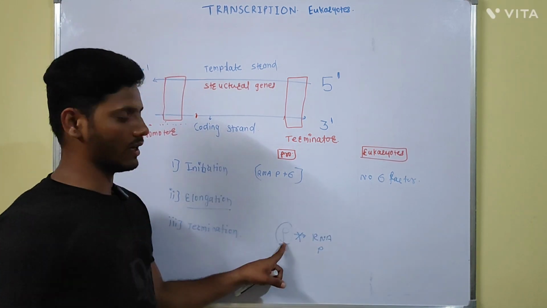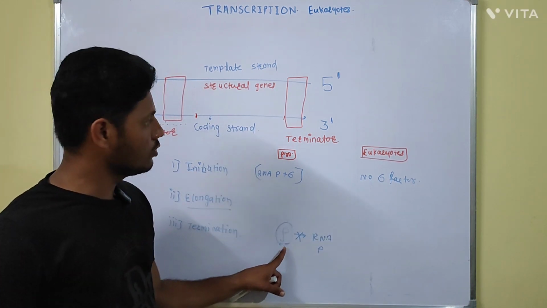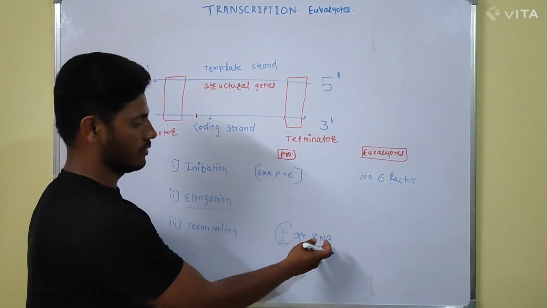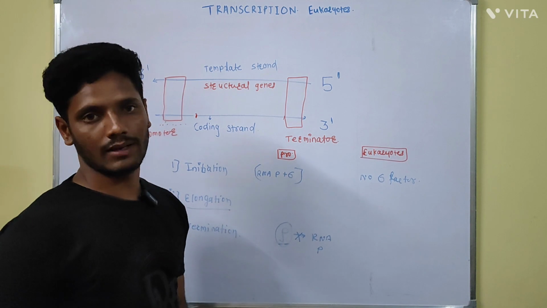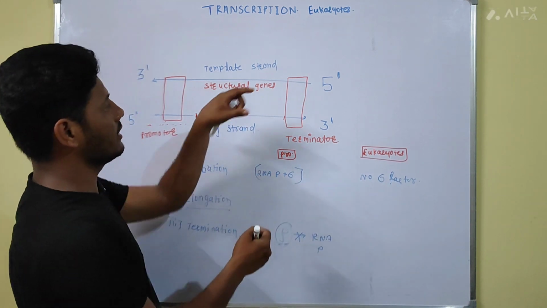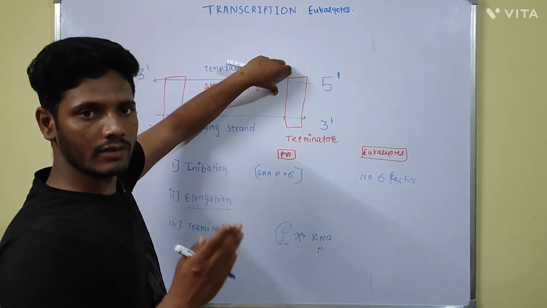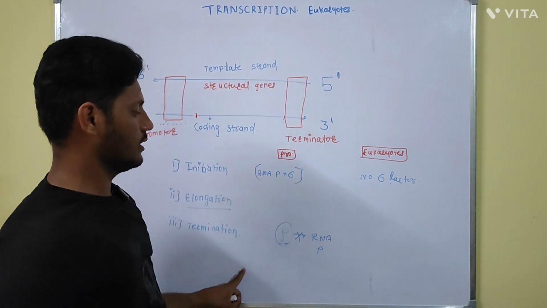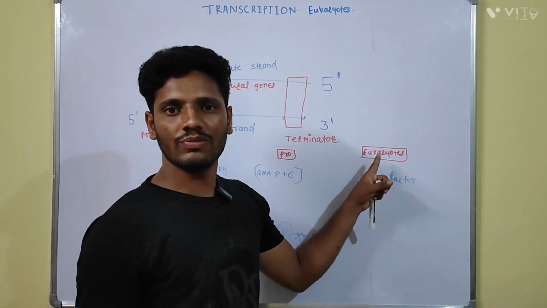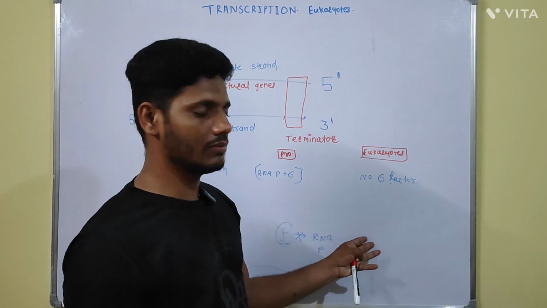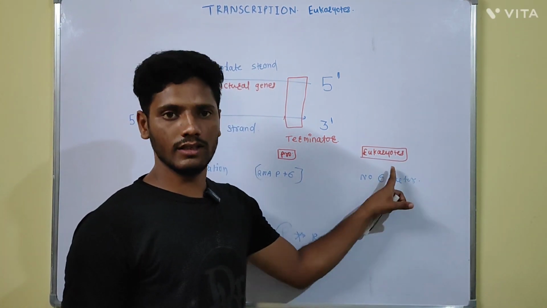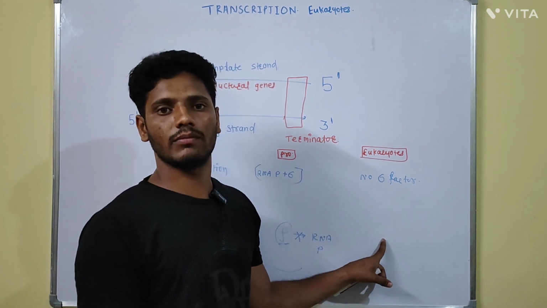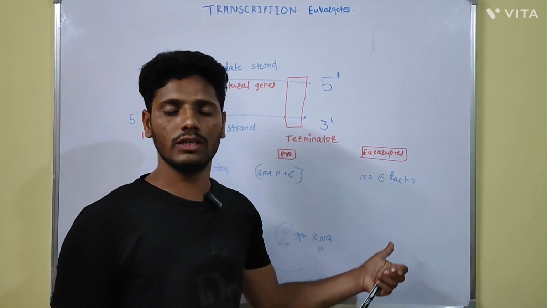As this rho factor binds to the newly synthesized RNA, the RNA polymerase enzyme and the DNA get separated, and the mRNA and DNA hybrid also gets dissociated and the mRNA will be formed. In case of eukaryotes, the termination mechanism is not yet known, but there is no rho factor in the eukaryotes. There is another mechanism of termination in case of the eukaryotes.